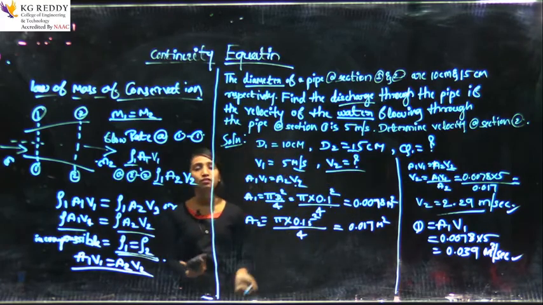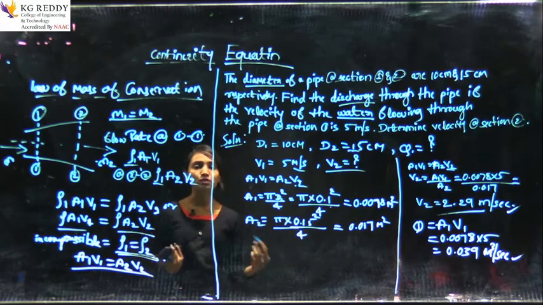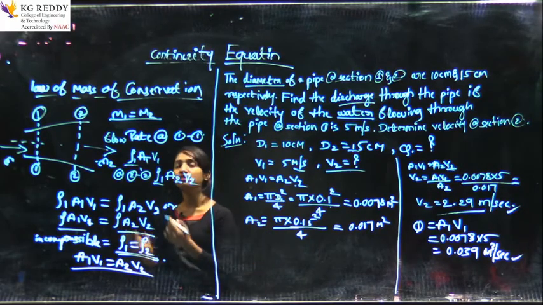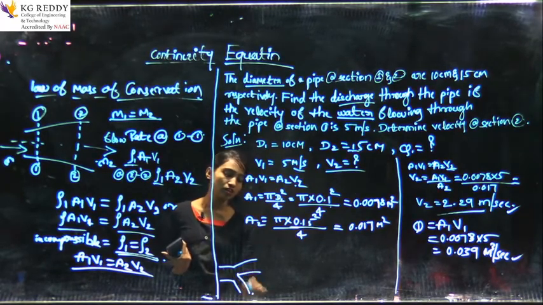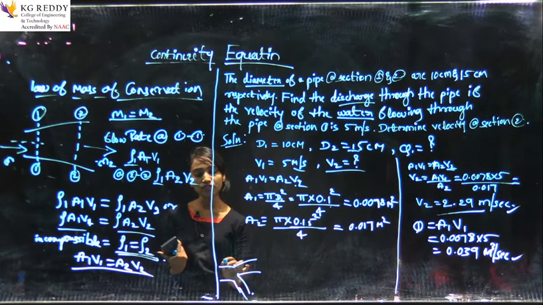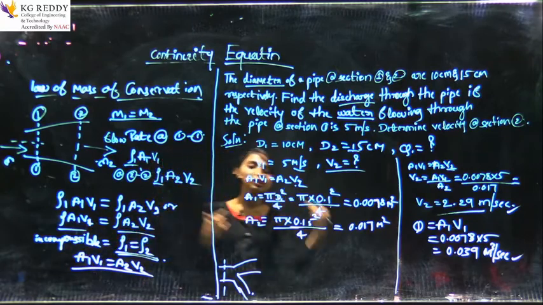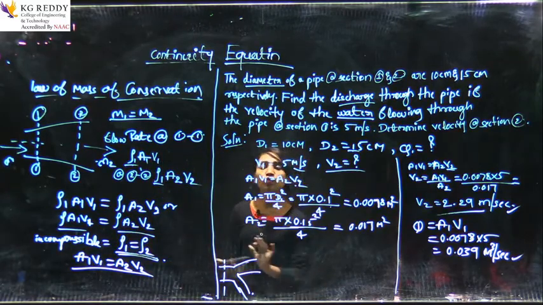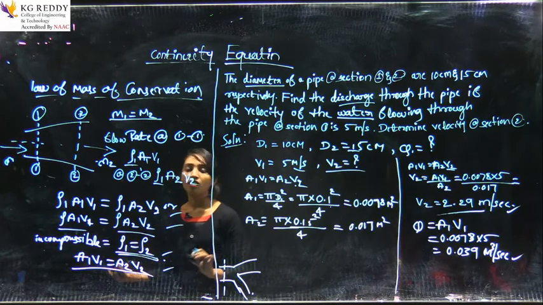They may give different types of sections of the pipe. Here it is very simple, they may give pipe sections like this also. In that situation, taking the sections is very important, and the same equation will be carried through. So, no difference, it is only a simple equation to follow.